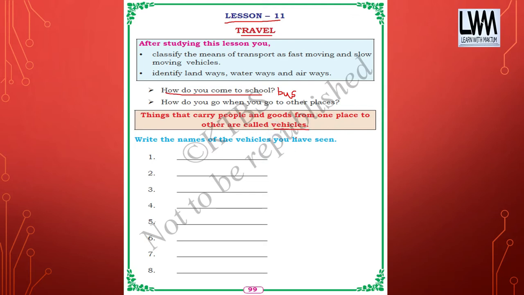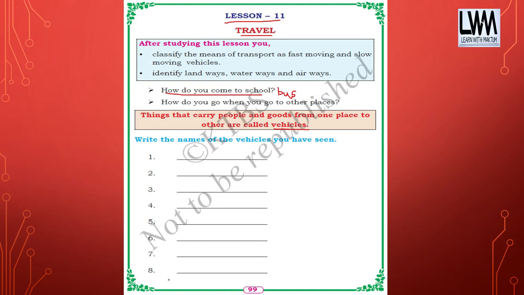Vehicles carry the people as well as the goods from one place to other. Hope you may have seen trains, right? Trains carry people as well as some goods, so it is a vehicle.